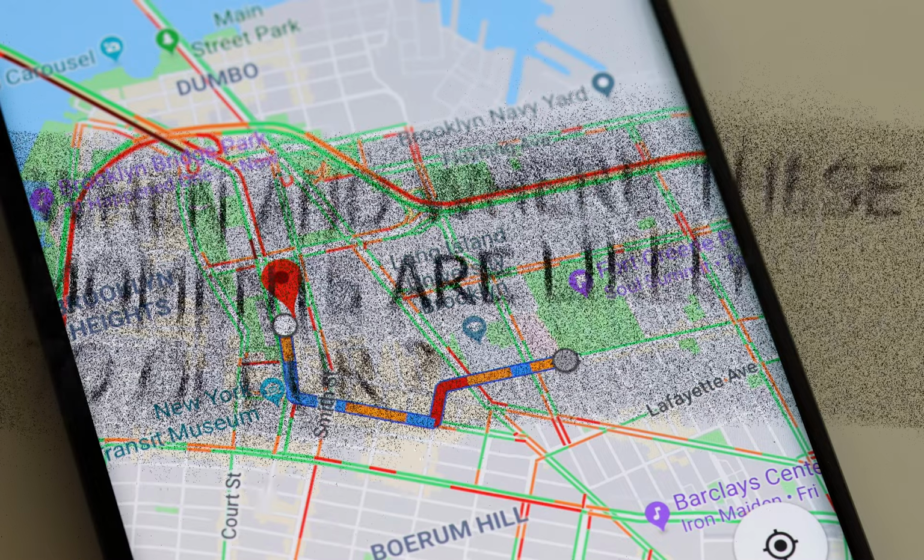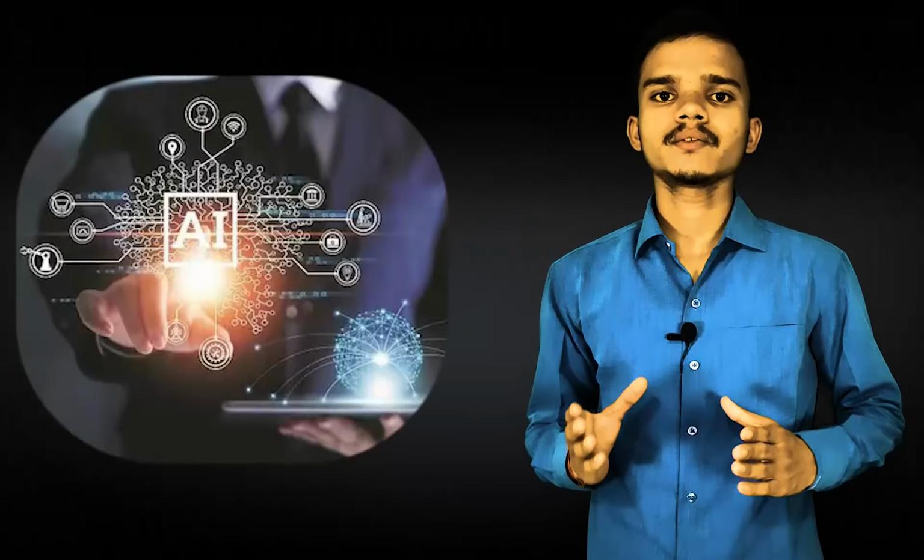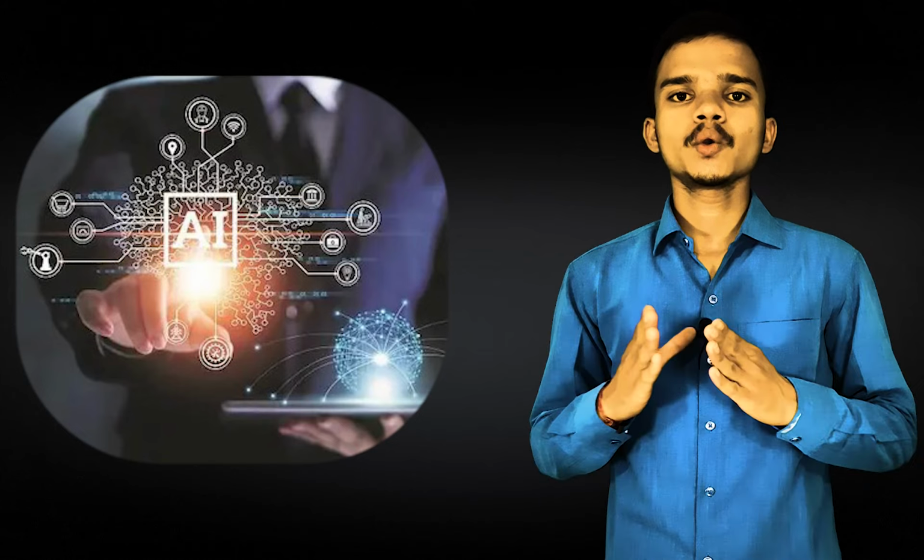We believe these updates have the potential to eliminate 100 million hard braking events in routes with the help of Google Maps each year. But the question is, how exactly do we find when and where these movements are likely to occur? That's where AI comes in. To do this, we train our machine learning models on two sets of data.